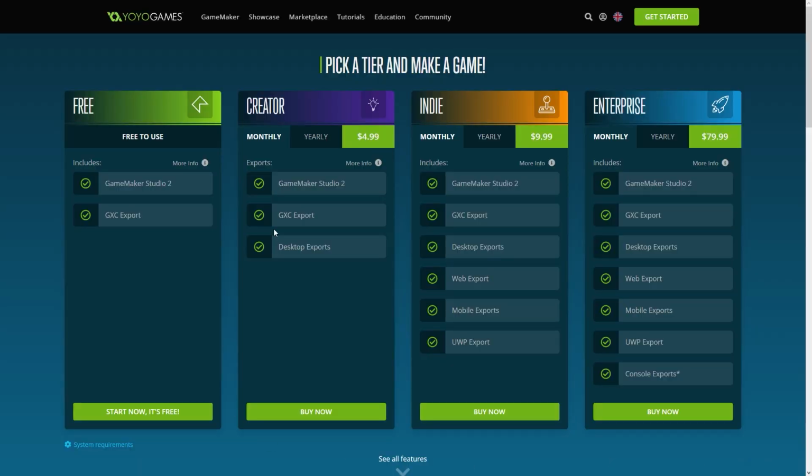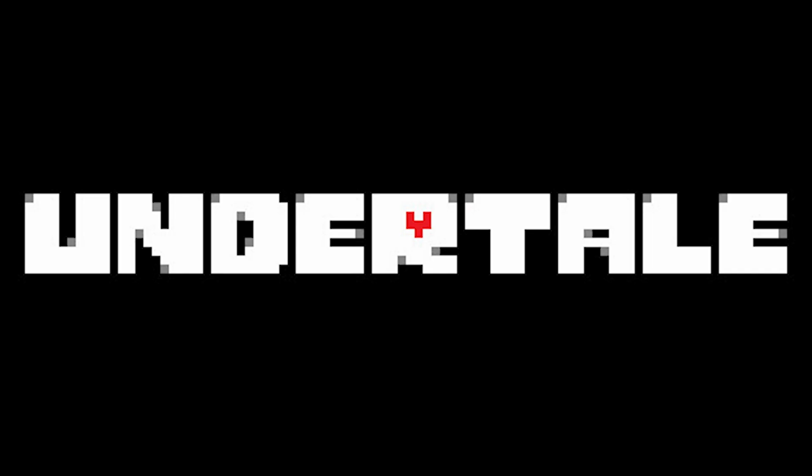There is a free version of this software, but I don't recommend it because it's so limited. In other words, this software is not free. You need to pay monthly or yearly so you can use this software. The most famous game that was created by this engine is Undertale. We have finished with the first game engine, so let's go to the second one.